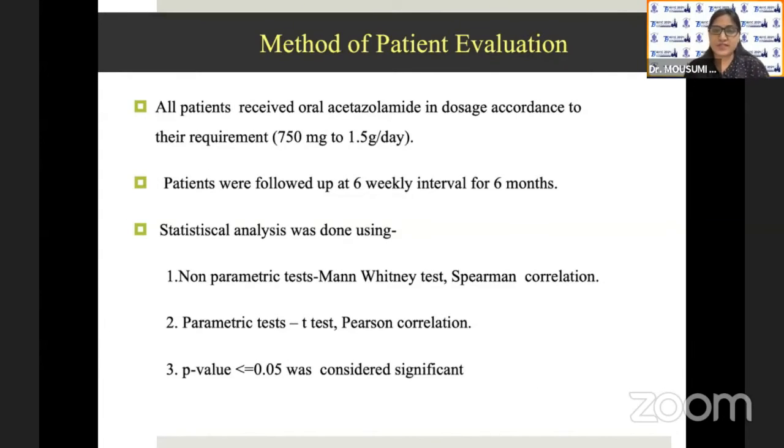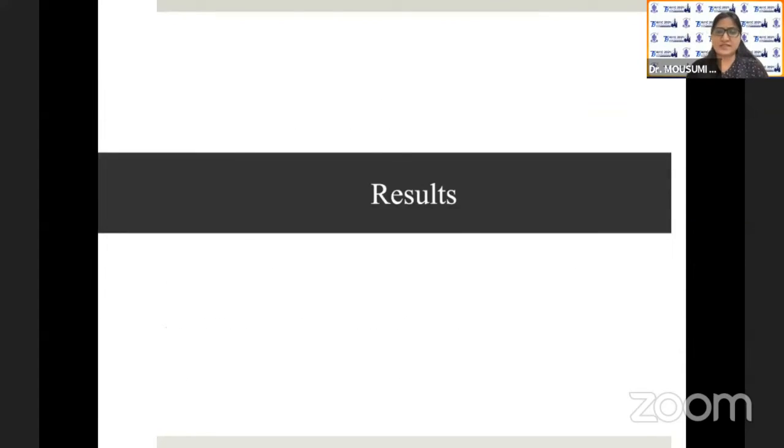All patients received oral acetazolamide in dosage according to the requirement. Patients were followed up at 6-weekly intervals for 6 months. Appropriate statistical analysis was done, with a p-value less than or equal to 0.05 considered significant.